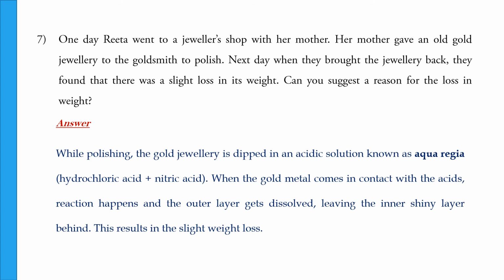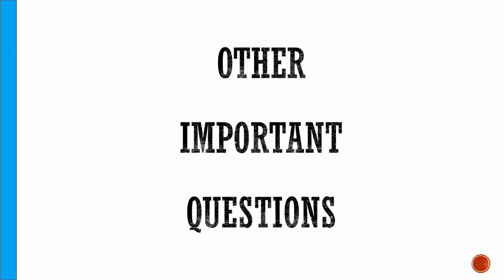Okay, the loss in weight is because of the method used for polishing. When the goldsmith polishes the jewelry, he does it by dipping the jewelry in an acidic solution called aqua regia. This solution contains two acids, hydrochloric acid and nitric acid. We have already studied that when metal comes in contact with acid, a reaction happens. So when the gold jewelry, which is a metal, comes in contact with this acidic solution, the outer layer of the gold jewelry gets dissolved and the inner shiny layer is exhibited. That's how the gold looks shinier now, but because the outer layer was dissolved, there will be a slight loss in weight.